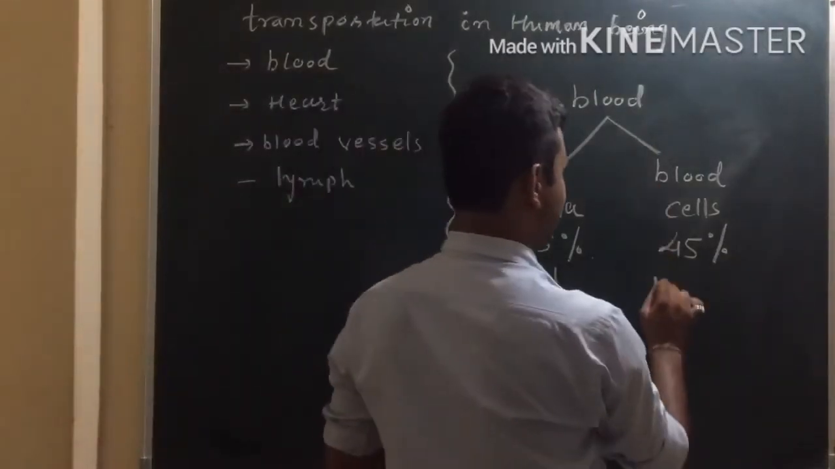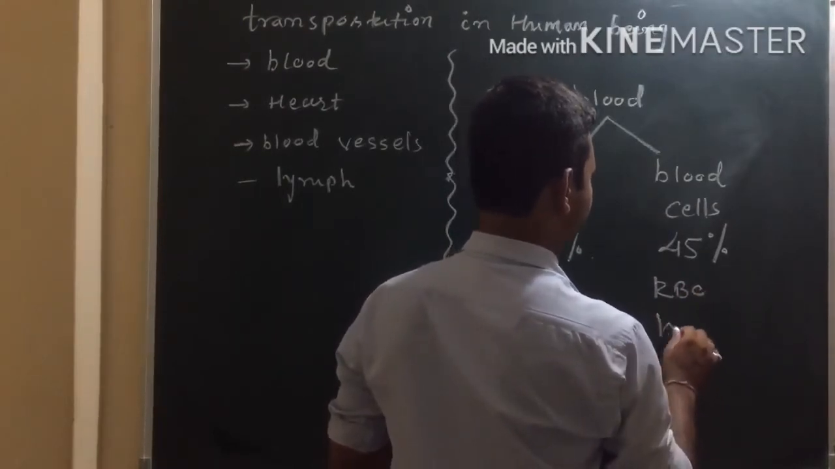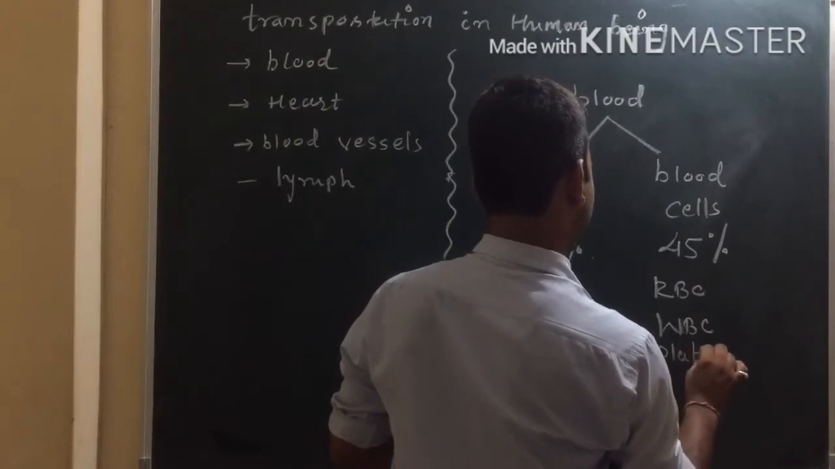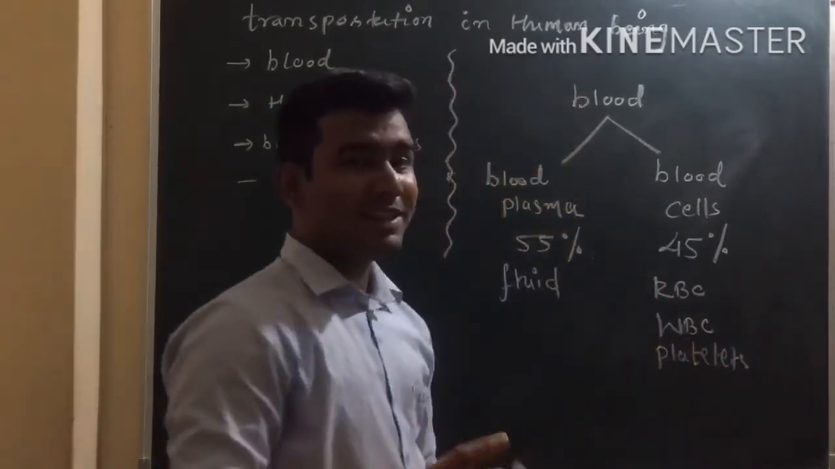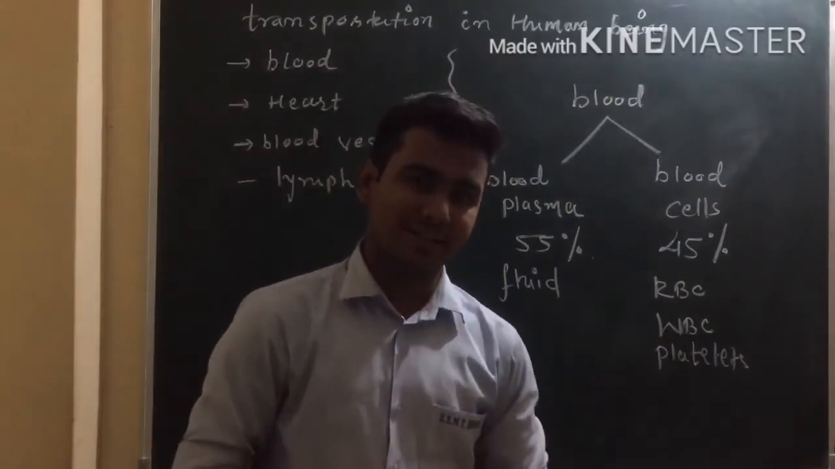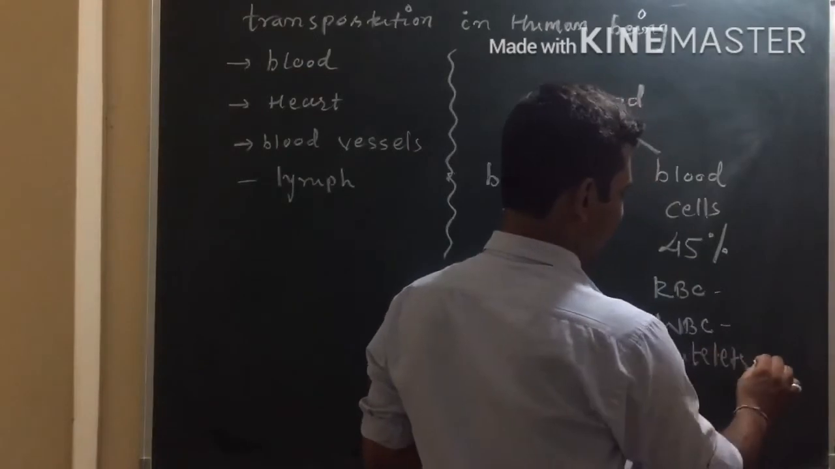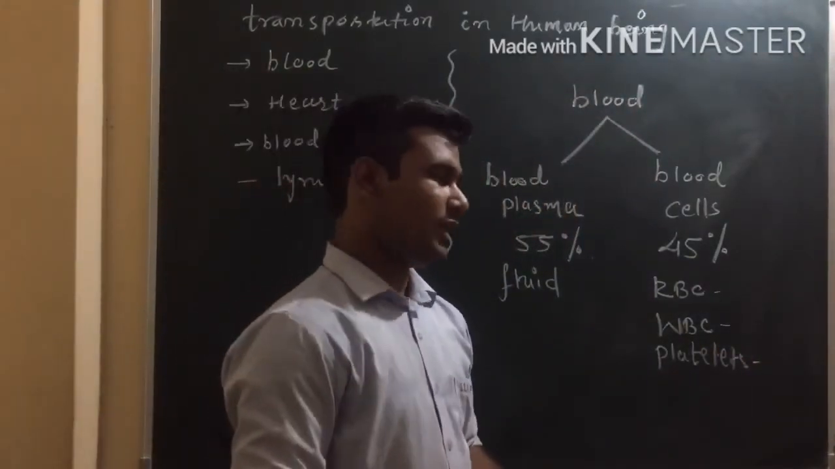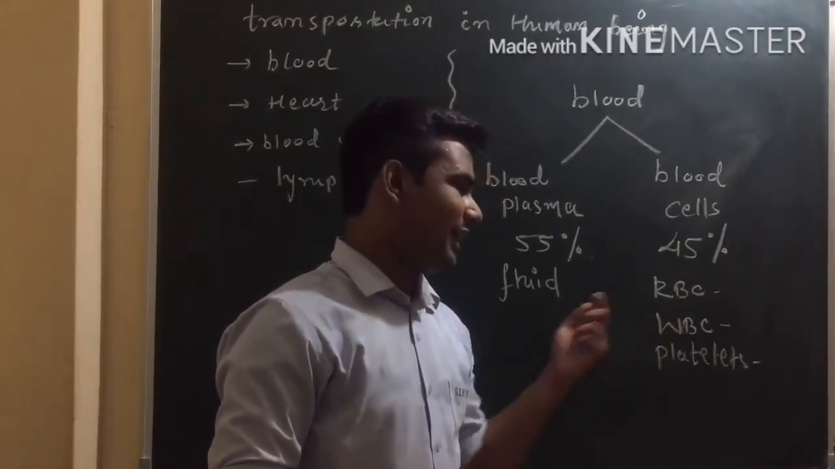And in blood cells, we will have RBC, WBC and platelets. We know that RBC is red blood cells, WBC is our white blood cells, and platelets are used in clotting of blood. Now what is the function of this WBC, RBC and platelets?